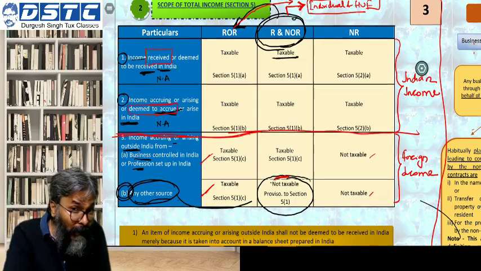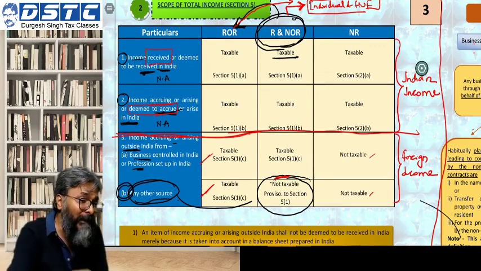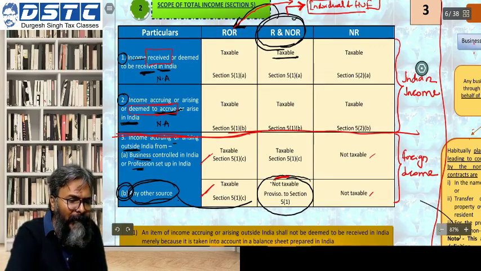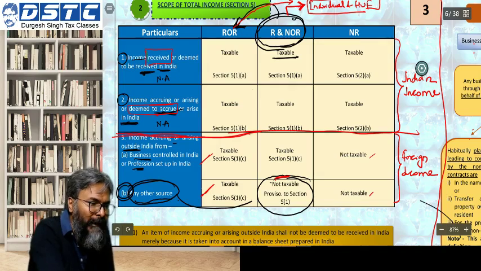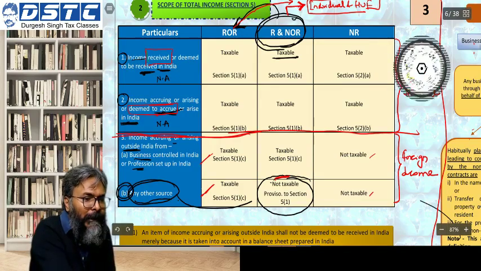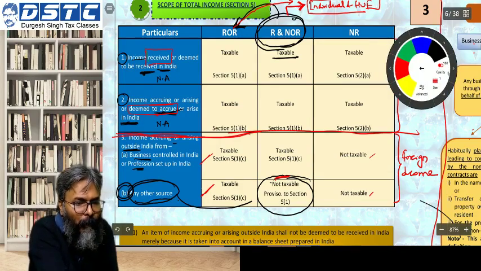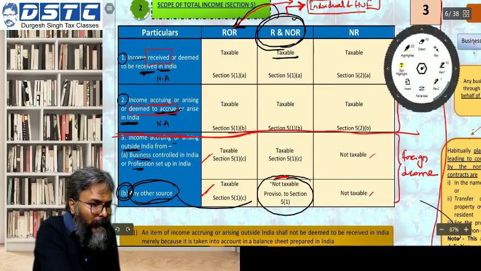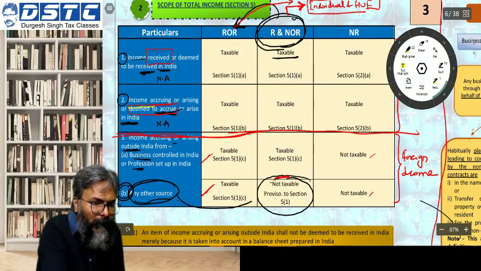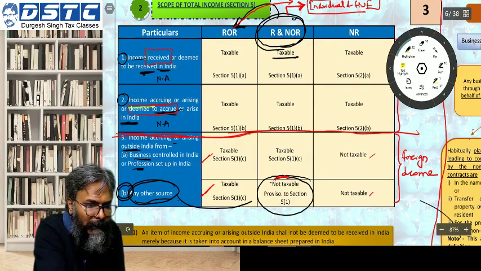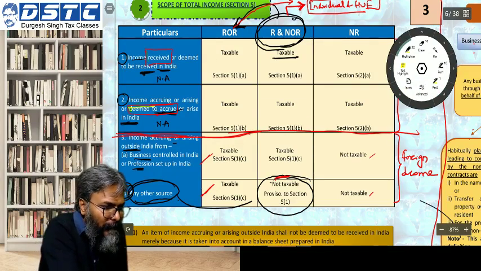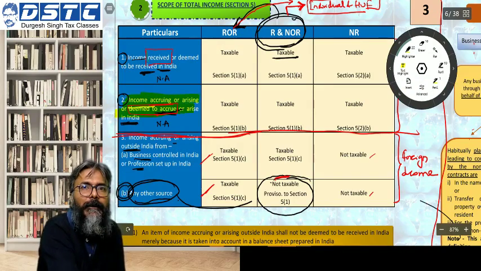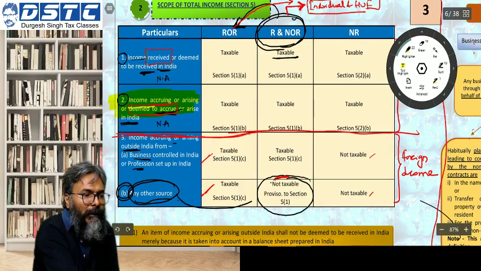The foreign income of a non-resident is not chargeable to tax in India. So what the government has done, students, is to clarify what constitutes the accrual or the deemed accrual.